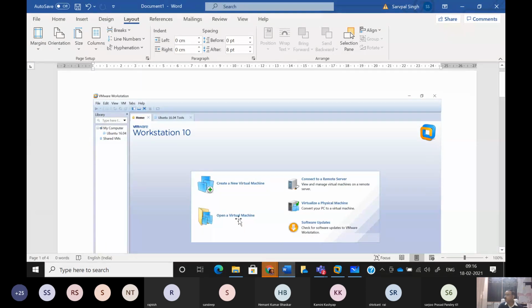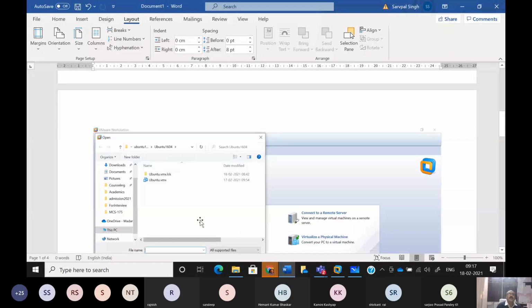And here you can select the open virtual machine, and you go to that through this open virtual machine. When it lets you browse the particular directory, you go to that decompressed Ubuntu folder that you have just copied, and then you move inside that until you get the file ubuntu.vmx, जैसे यहाँ पे आया.